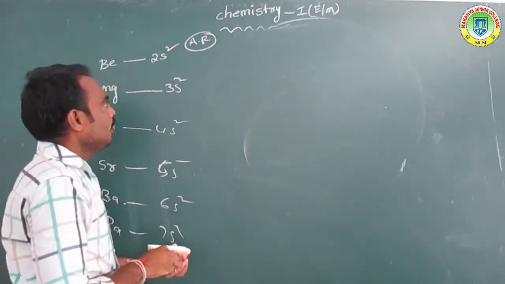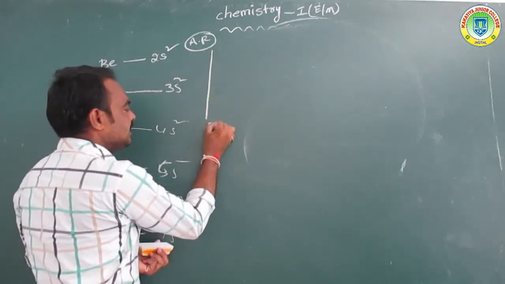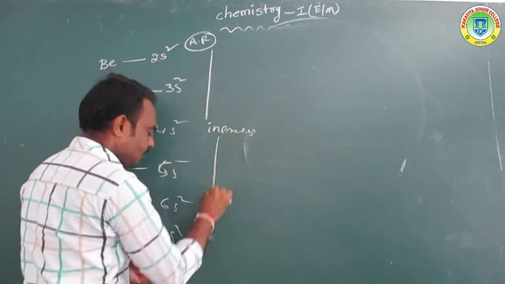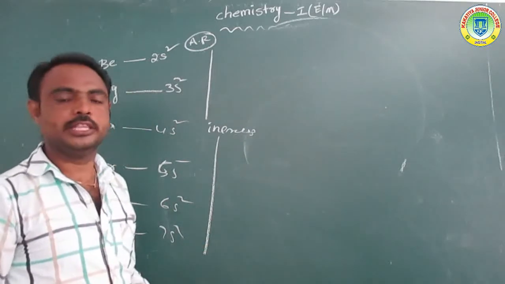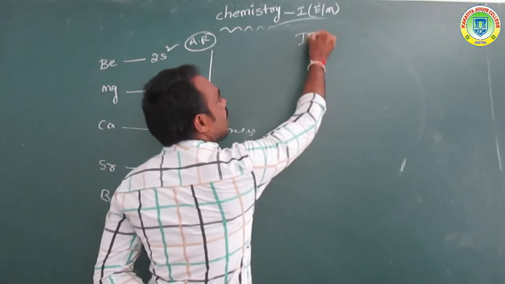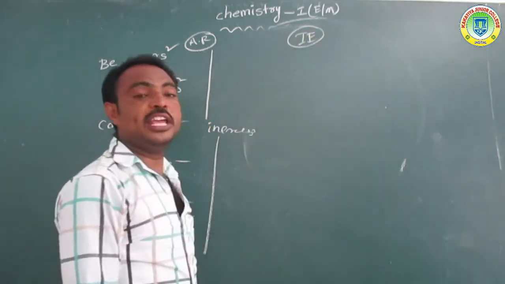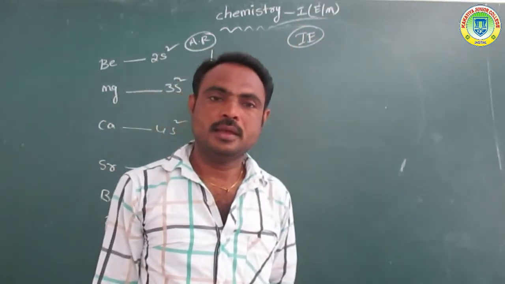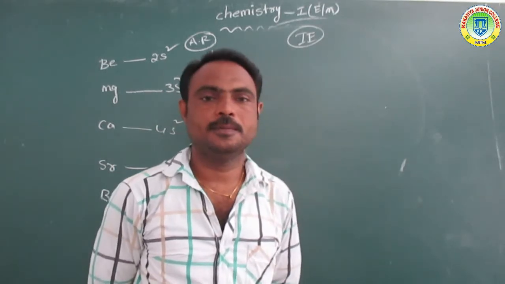So overall, atomic radius increases from top to bottom in this group. Next, IE, ionization enthalpy or ionization potential.